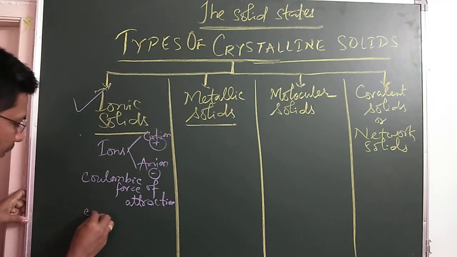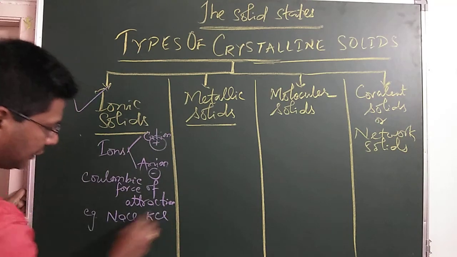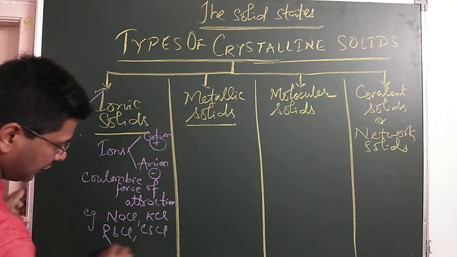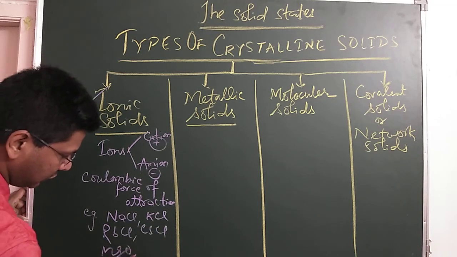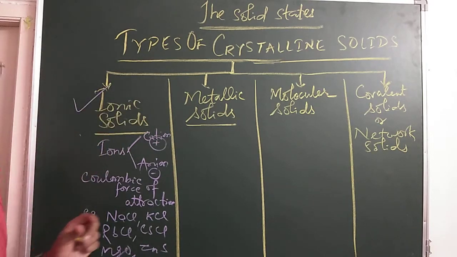So examples: NaCl, KCl, rubidium chloride, cesium chloride, MgO, ZnS, etc. These are the examples of ionic solids.